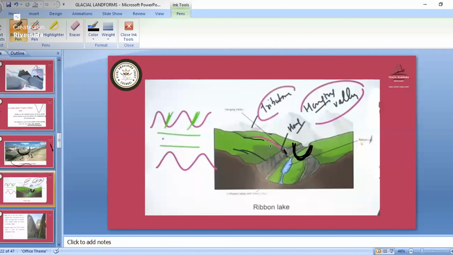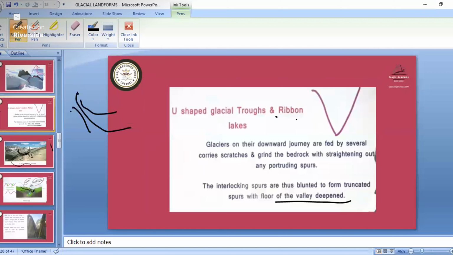Through that hanging valley, the water is flowing, coming and settling in the U-shaped valley. In the U-shaped valley there is a formation like a ribbon, a water landform. That particular water landform is known as the ribbon lake. So remember this ribbon lake, then remember the Tarn lake.